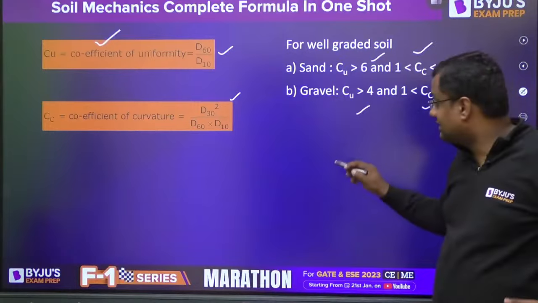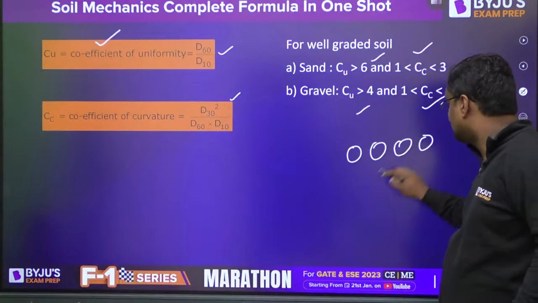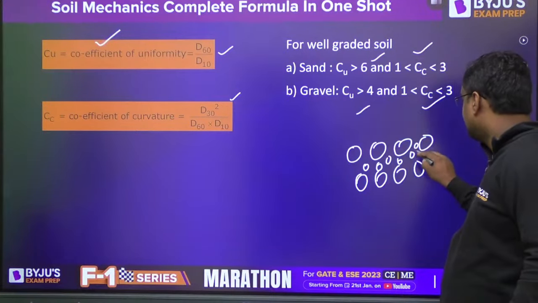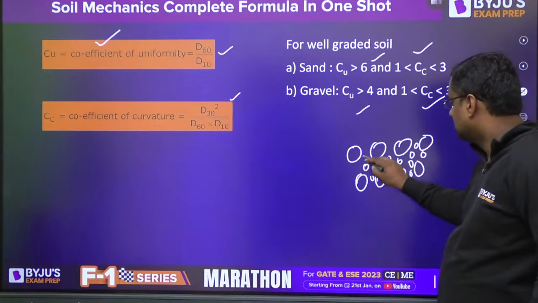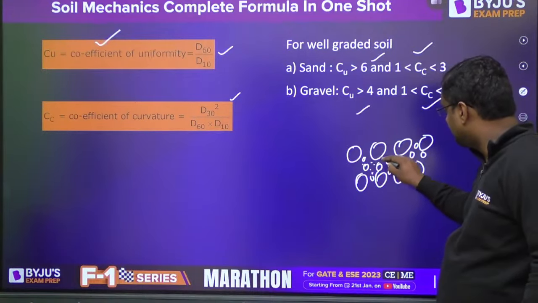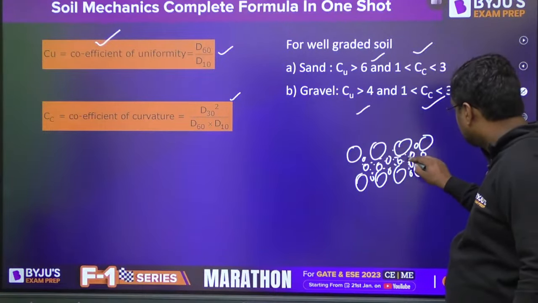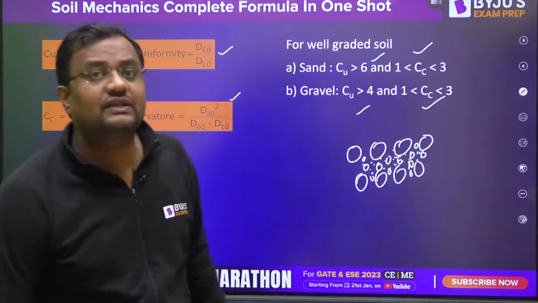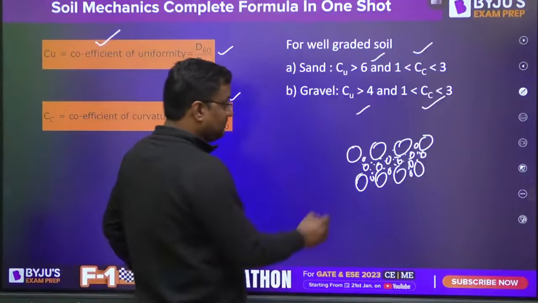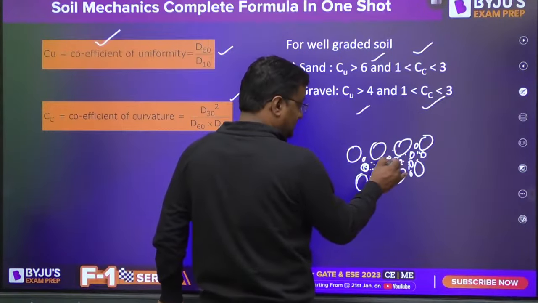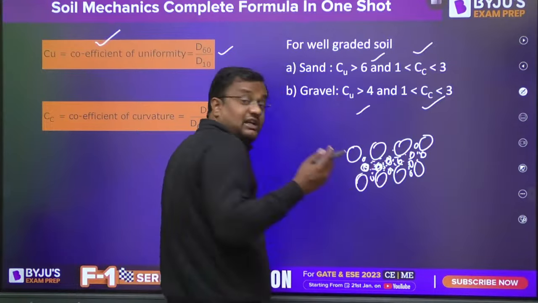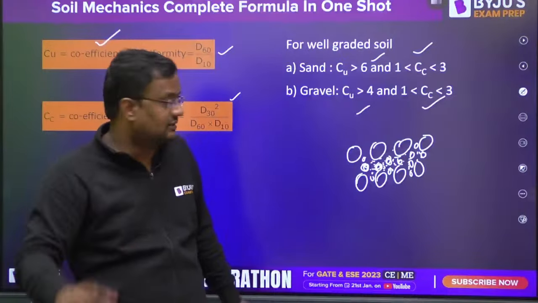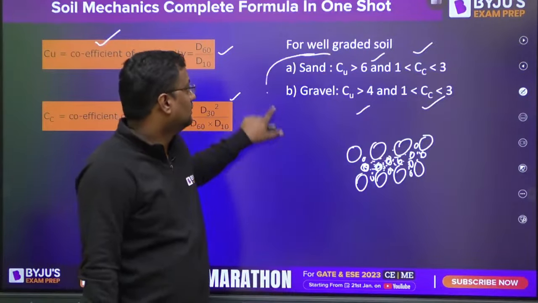And what is the meaning of well-graded? Well-graded means bigger particles are also there, medium particles are also there to fill the voids, and even smaller particles are also there to fill even smaller voids. So X, XL, double XL, triple XL, small, medium, everything is there. When bigger particles are there, medium particles fill the voids, and even the smaller particles fill the smaller voids, then it is compacted, highly densified soil, more strength. That is well-graded soil.